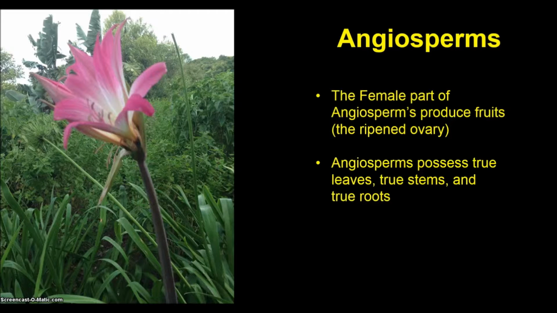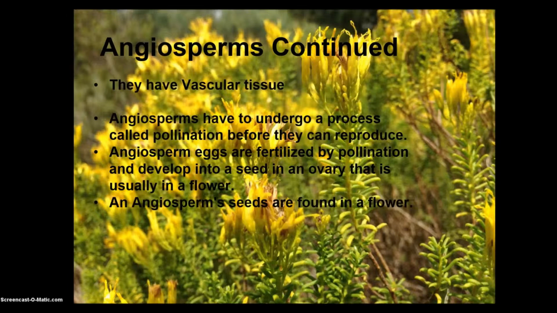Angiosperms. The female part of angiosperms produces fruits, as this is the ripened ovary. They also have vascular tissue. Angiosperms possess true leaves, true stems, and true roots. Angiosperms have to undergo a process called pollination before they can reproduce. Angiosperm seeds are found in the flower.